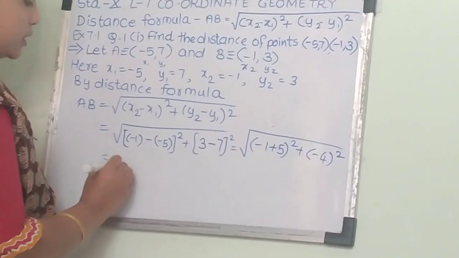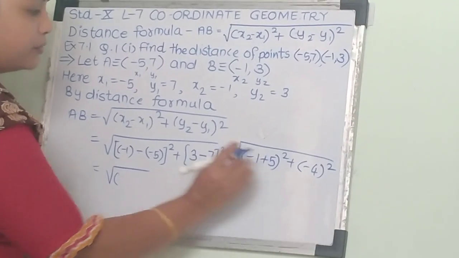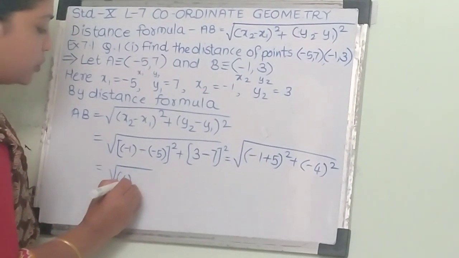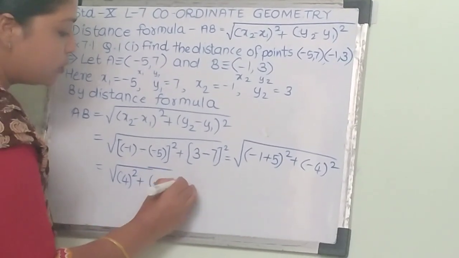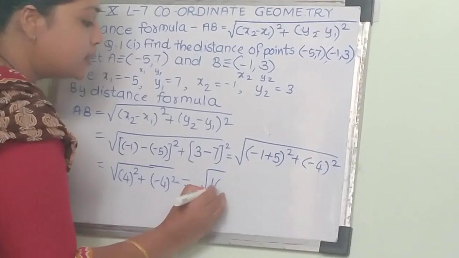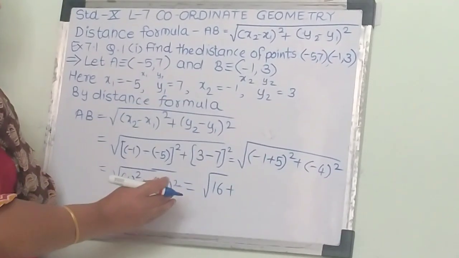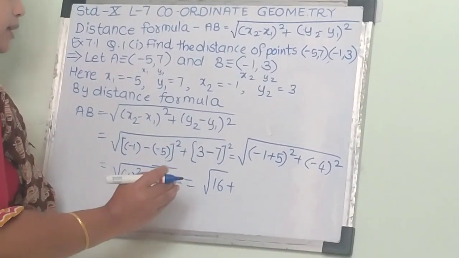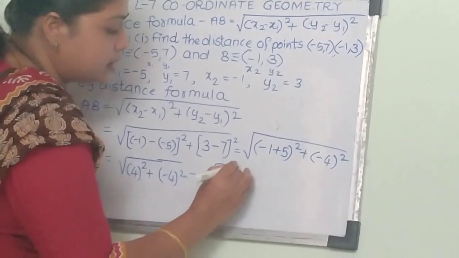Again here, if you see, minus 1 plus 5 is plus 4 bracket square, and here minus 4 square. 4 square will be 16, and minus 4 square means minus 4 into minus 4, it is also plus 16.